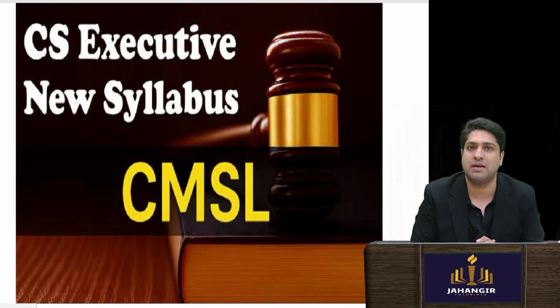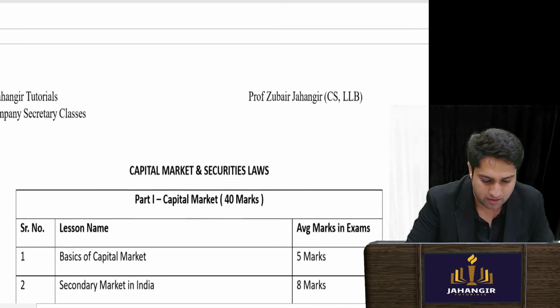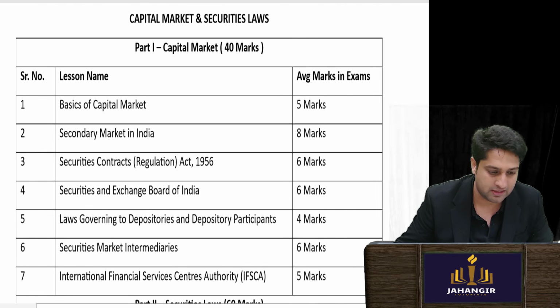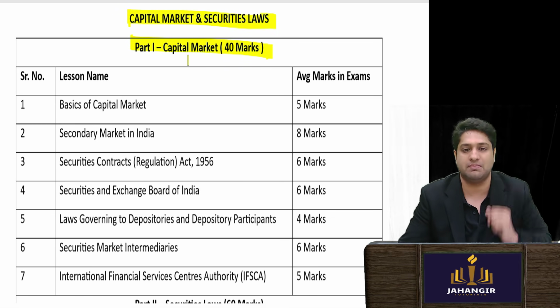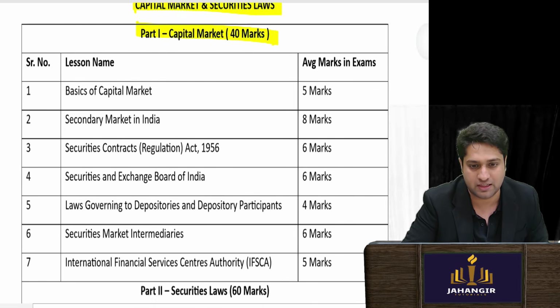Then we see your CMSL. CMSL again what is divided into 40 and 60. Your capital markets and securities law. Capital markets is for 40 marks. Let's look at their weightage out here. They have 7 chapters.